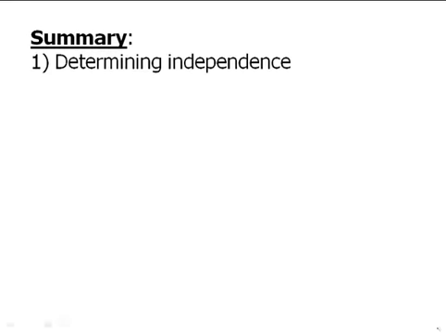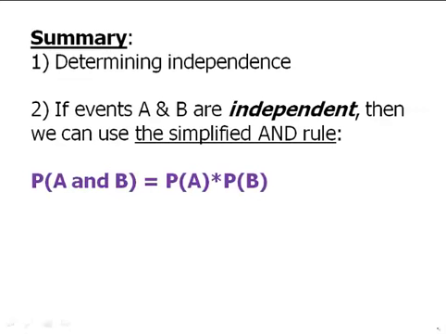So, summary: first of all, it's very important to determine independence. And really the crucial question is, does the way A turns out have any effect whatsoever on the way B turns out? If the two events have no effect on each other, in other words, if any outcome of one can go equally well with any outcome of another, then the events are independent. If the events are independent, then we can use the simplified AND rule: the probability of A and B equals the probability of A times the probability of B. If events are not independent, then we have to use a much more complicated probability rule, which we'll talk about in upcoming videos.